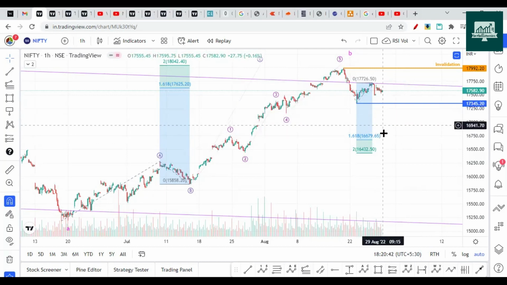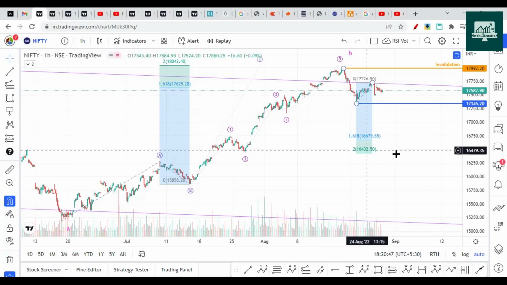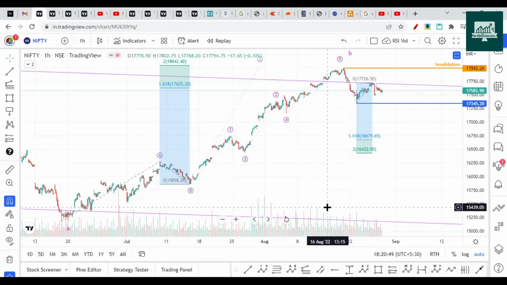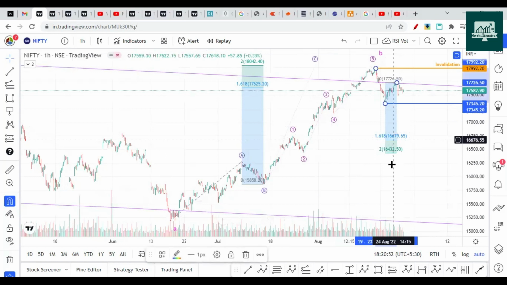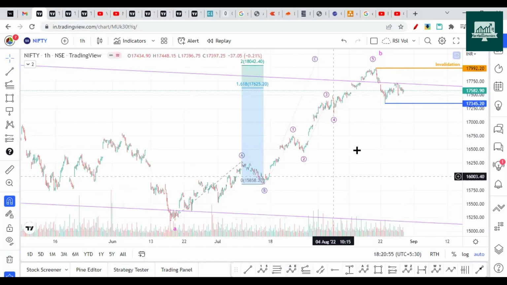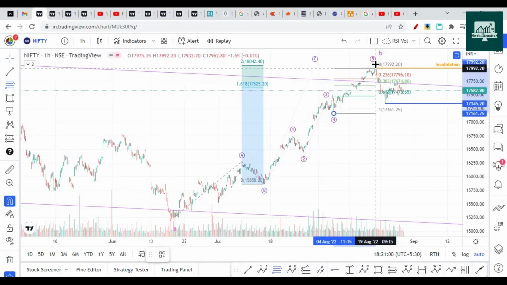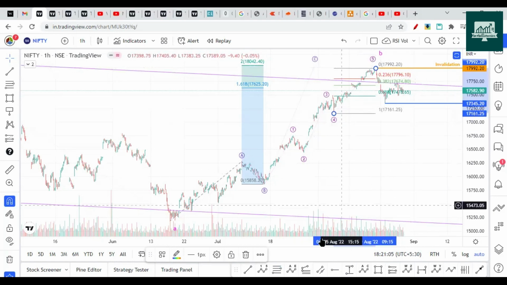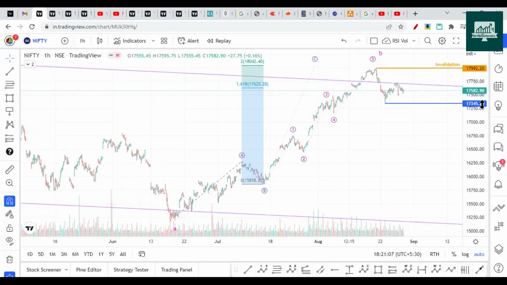If it continuously creates gap downs, then it will reach below this. If that is reached, then we can assume the bigger fall is in progress. So this is one way to check it. Another way is it has already crossed 0.618 Fibonacci of the previous swing. So we can safely assume that the drop could be more severe on the downside. This is one case, so the main confirmation is still pending. As long as it stays above 17,345, we are not sure whether it's going to go downside or not. So the break of this is important. We need to watch out for a break of this level.